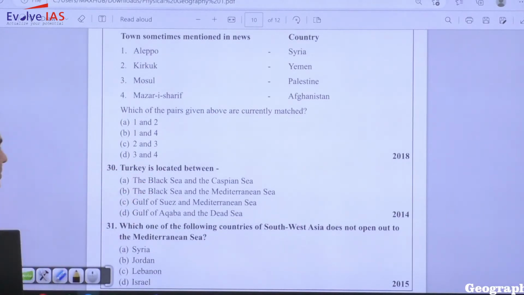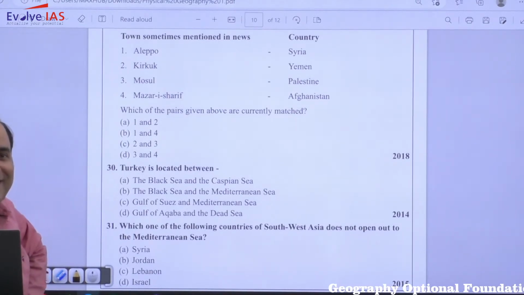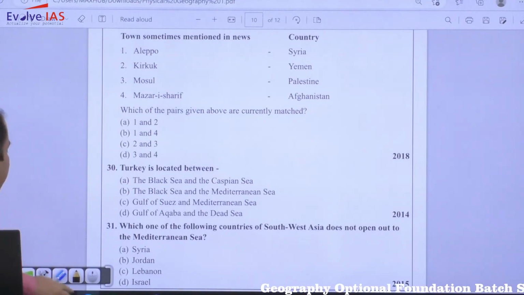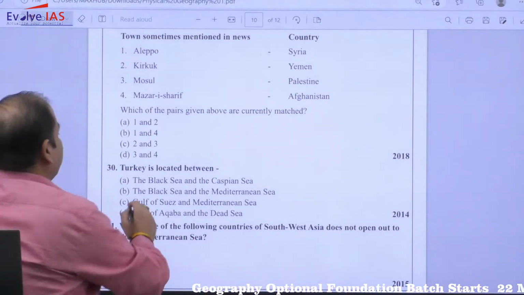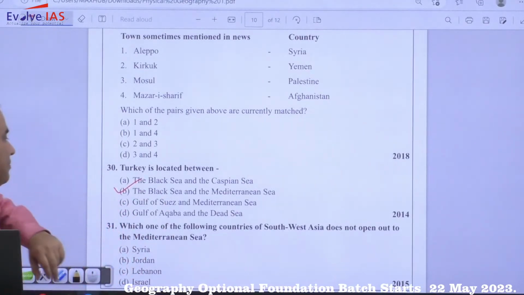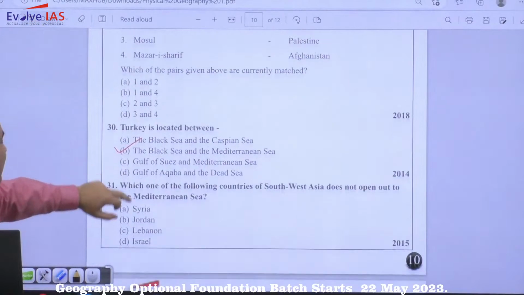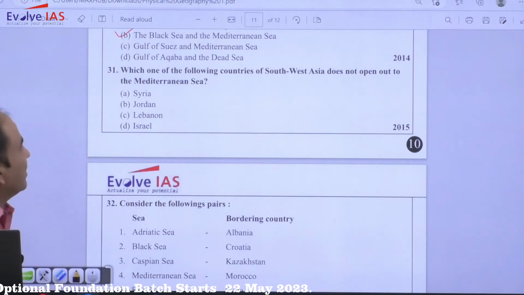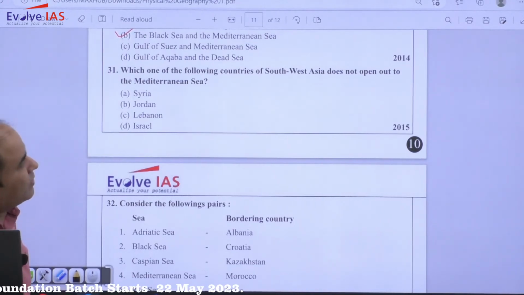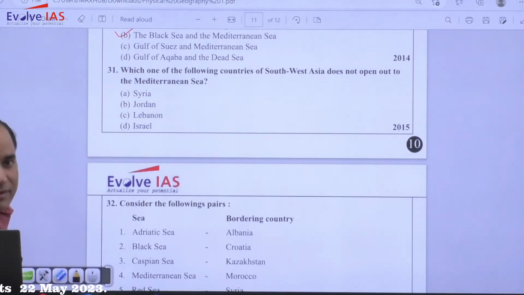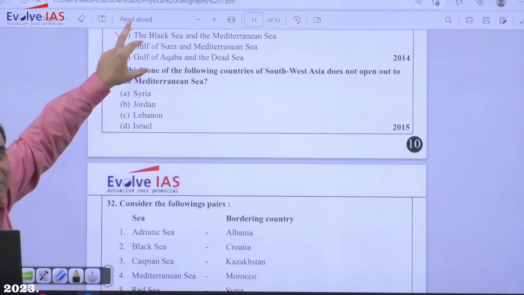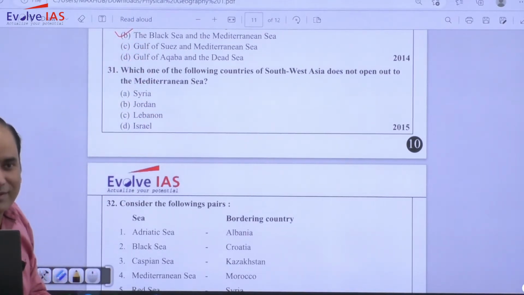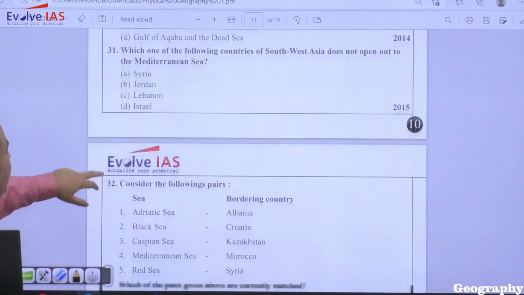Turkey is located between the Black Sea and Mediterranean. So it will be Black Sea and Mediterranean. Again, one of the questions related to this, so that was in 18, this is 15. Which of the following countries of Southwest Asia does not open out to the Mediterranean? So which will it be? Jordan. So if you have solved the 15 question, you will not have difficulty in 17. Moving to the next.